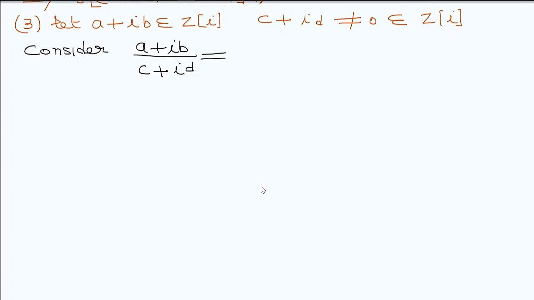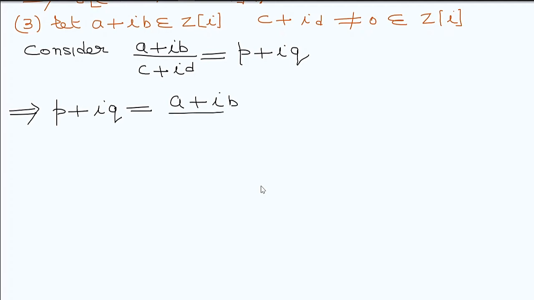So I consider this as p + iq because it is an element of the Gaussian integers. What it means: p + iq can be written as (a + ib) over (c + id). Now rationalization: multiply by (c - id) over (c - id).